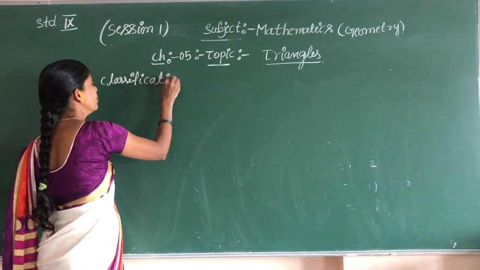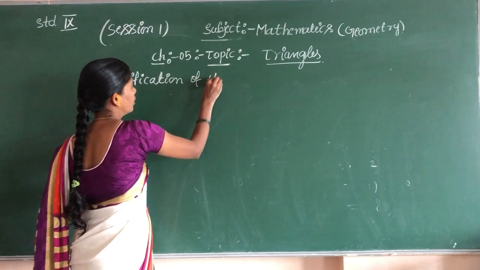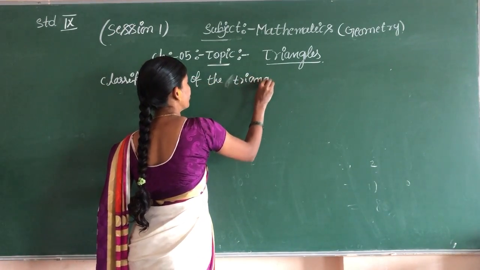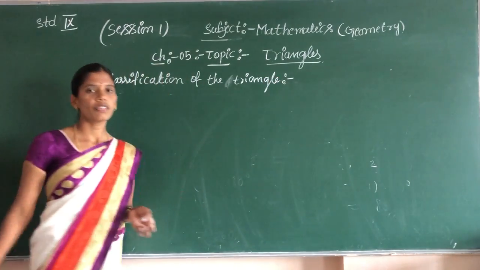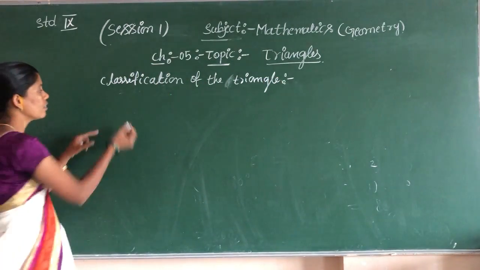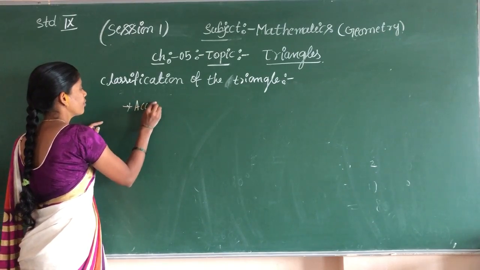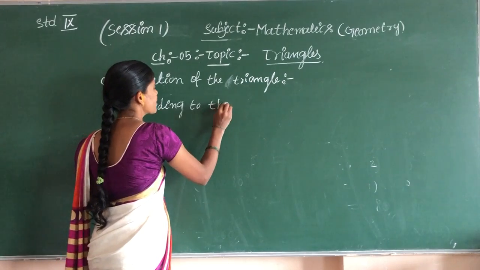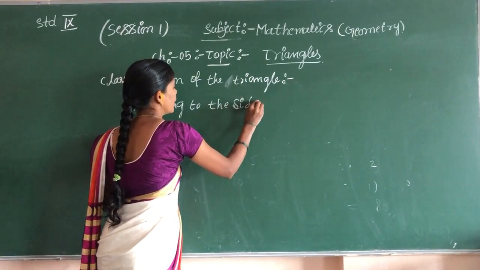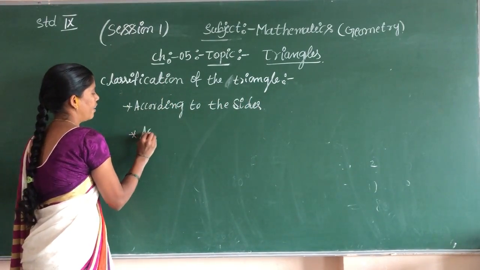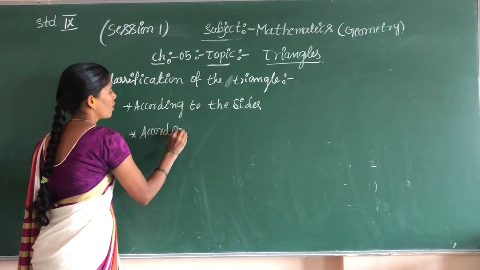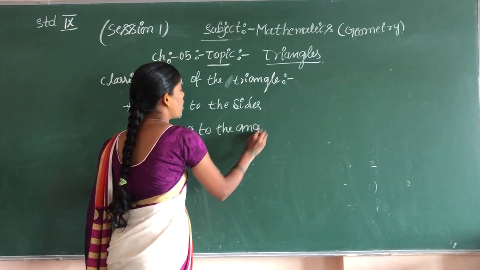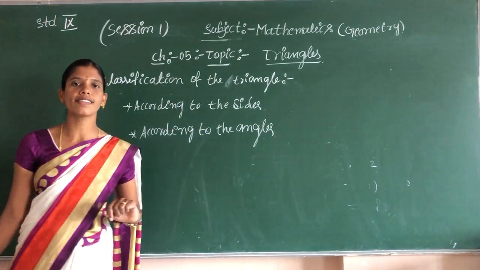Classification of the triangle according to the sides and according to the angles.